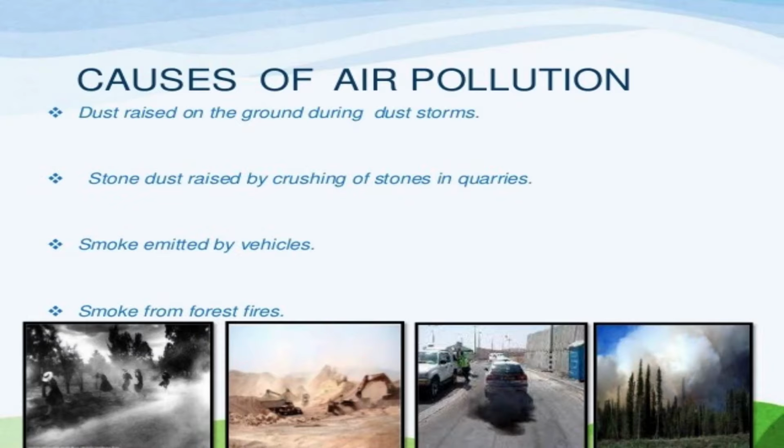For our next image, we have the dust which gets raised from the crushing of stones at different sites. This is a human-made cause, and when the stone dust gets scattered all around in the air, it causes a lot of pollution. The third image is a very common one which we all know, that is the smoke emitted from vehicles, the black smoke. It is very harmful for our air and atmosphere, and causes air pollution. It causes lung problems.